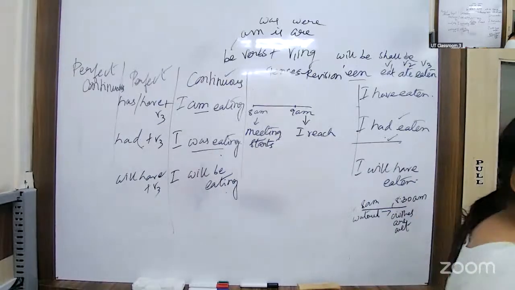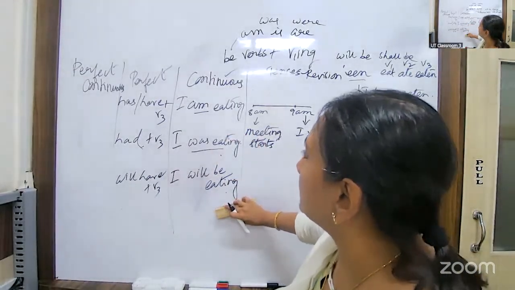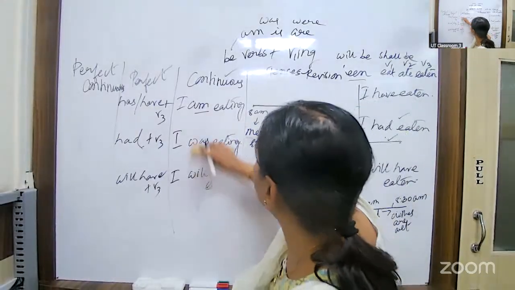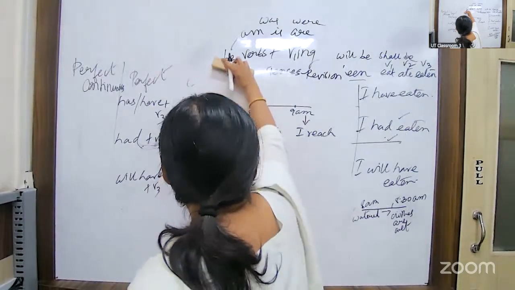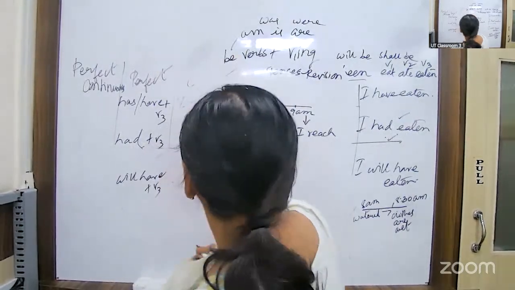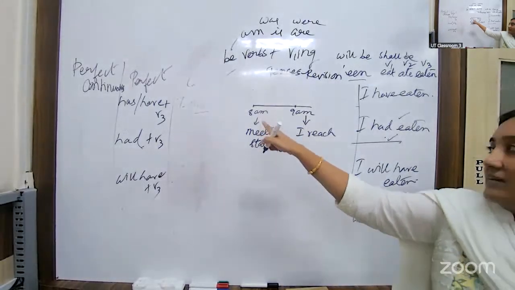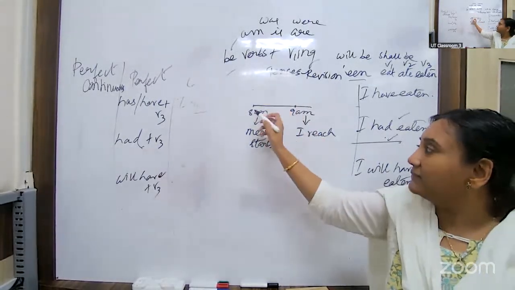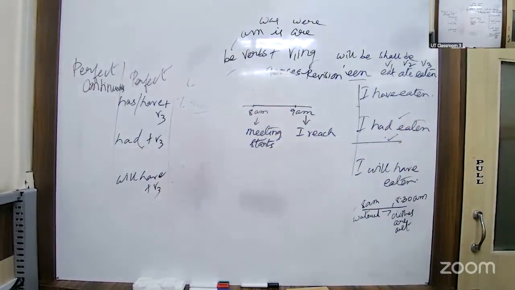Is it clear from the board? I don't want to erase this. I think perfect tense is almost over. Only perfect continuous is left. So I'll erase this part. Draw this line. At 8 a.m. the meeting starts and at 9 a.m. I reach.